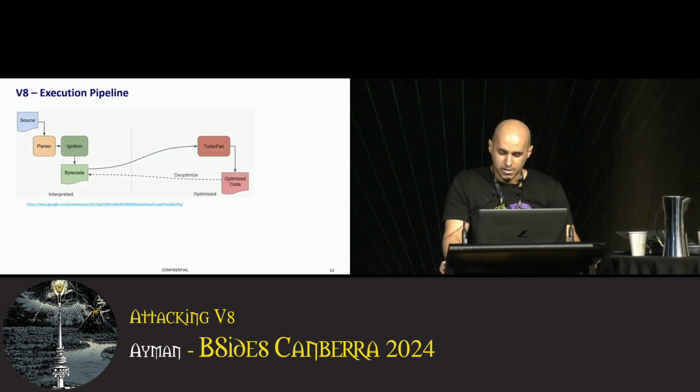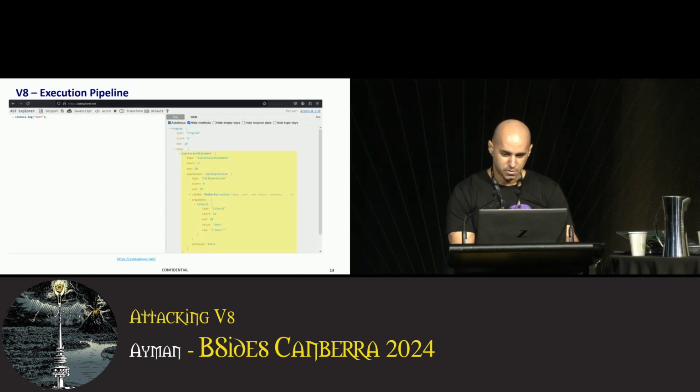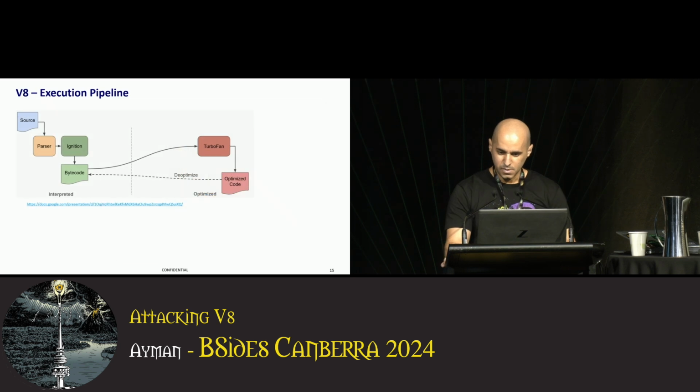This is how V8 executes a JavaScript. First, the script code is parsed by a parser that produces an abstract syntax tree, which is a representation of the script in the form of a tree data structure. It looks like this. The abstract syntax tree is then fed into a component in V8 called Ignition, which produces a bytecode that is a machine-independent virtual machine code similar to Java bytecode or .NET intermediate language.